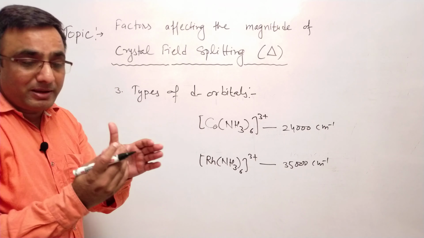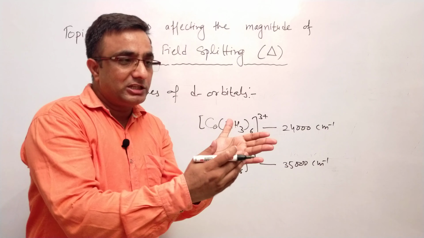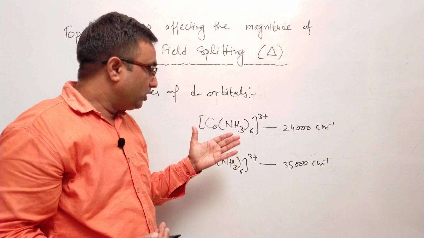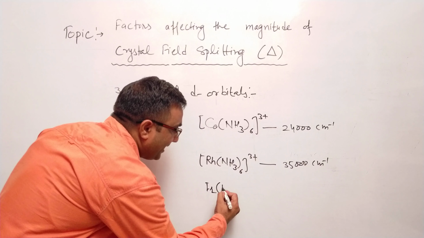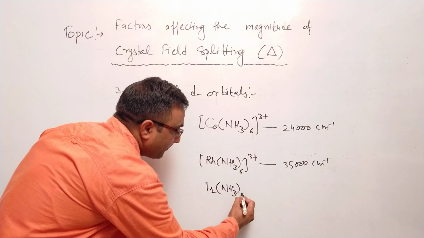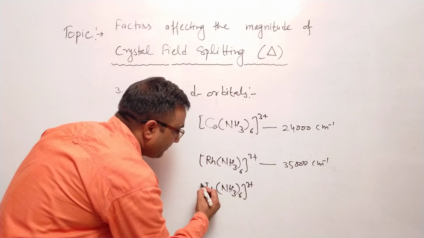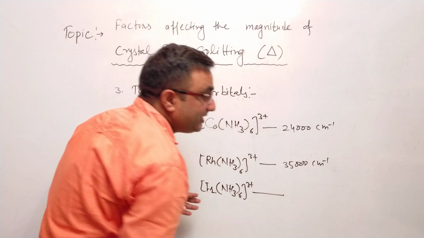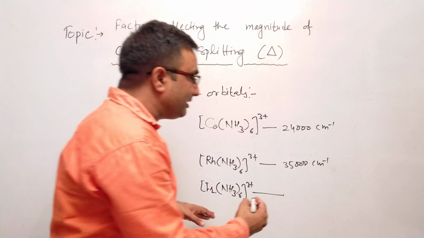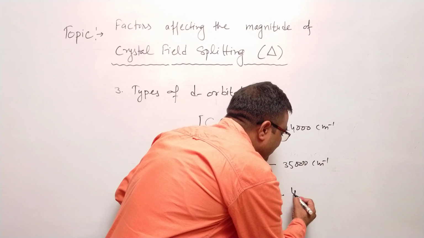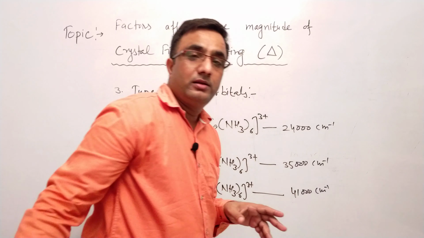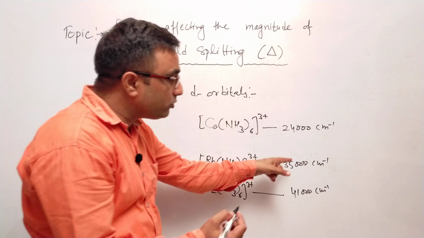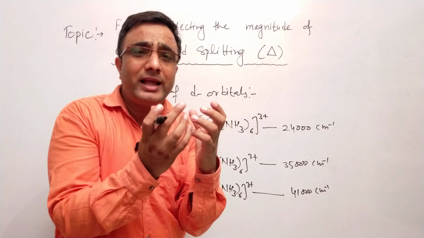The next member, if you compare these two complexes with a higher transition series, is the complex of iridium, which has a still larger value of crystal field splitting, around 41,000 per centimeter. I am taking these values approximately.